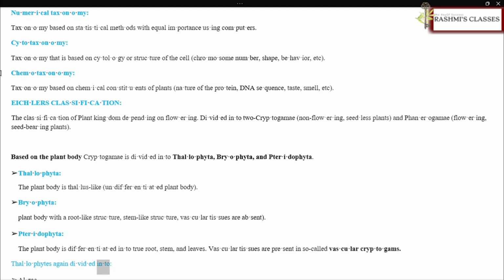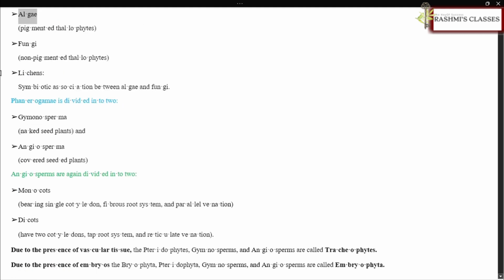Thallophytes are again divided into algae, pigmented thallophytes, fungi, non-pigmented thallophytes, and lichens. Lichens are a symbiotic association between algae and fungi. Phanerogamy is divided into 2: gymnosperma, naked seed plants, and angiosperma, covered seeded plants.